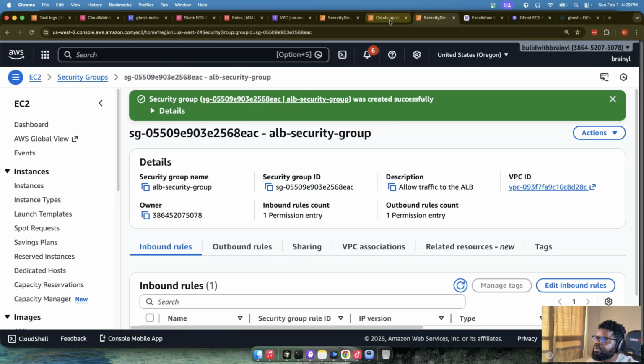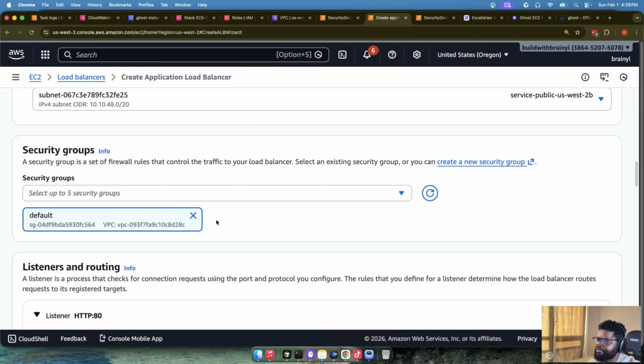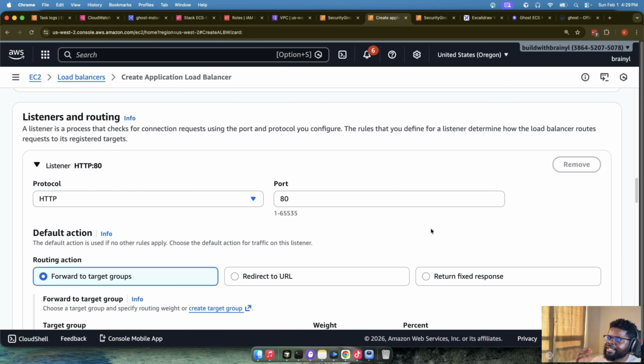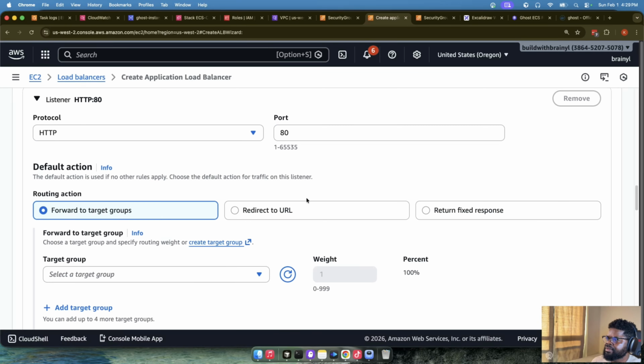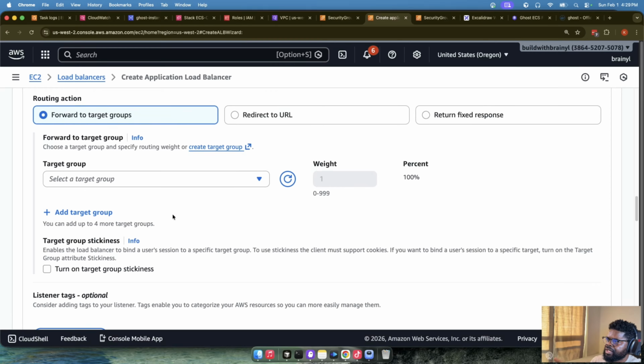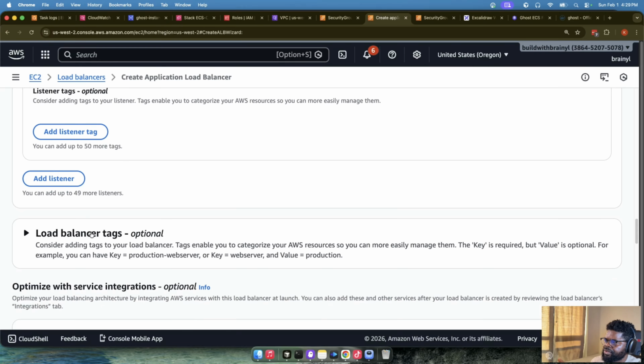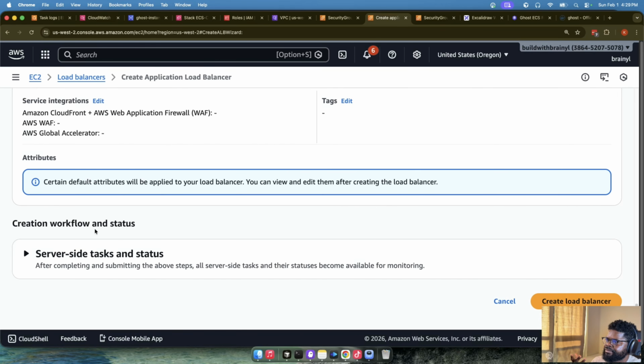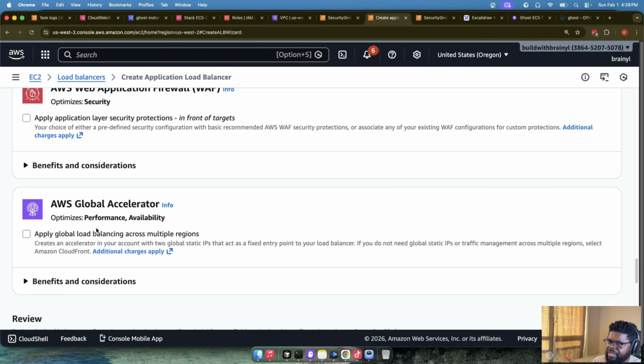So in the process of creating a load balancer, it needs a security group. So I'm going to refresh this, remove the defaults. I'll use the ALB security group that we just created. The listener is where it becomes interesting because you need the listener in terms of on which port people are going to interact with your load balancer. In this case, I'm going to say port 80. And here I can say target groups. Really, there's no target group. I'm just leaving everything as is. I can create a target group, but I don't have any for now.